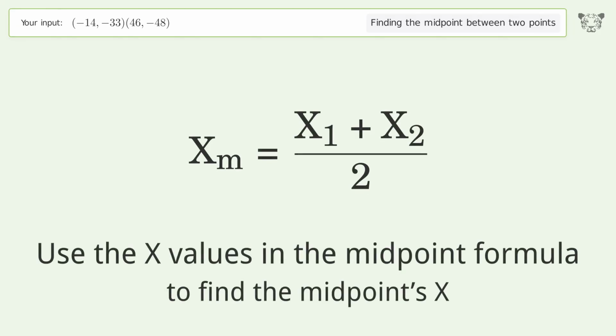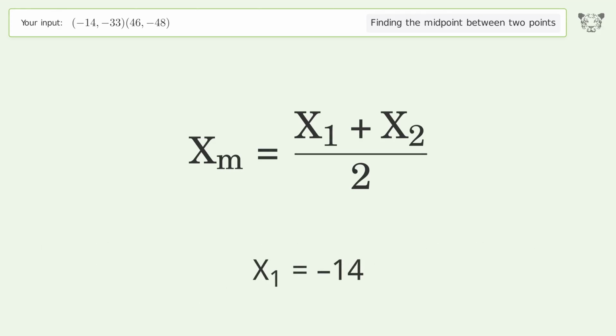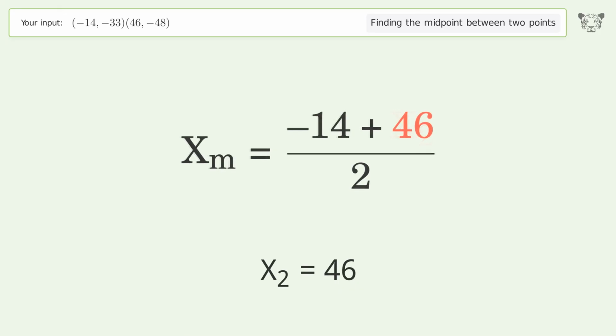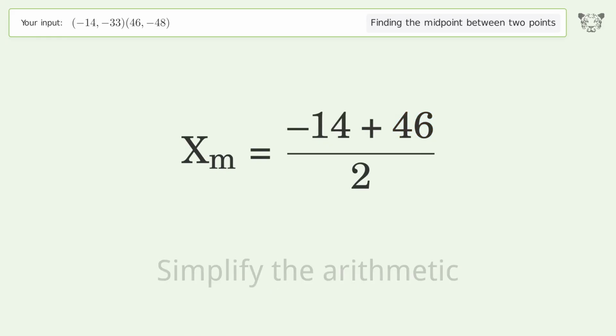Use the x values in the midpoint formula to find the midpoint's x. x1 equals negative 14. x2 equals 46. Simplify the arithmetic.